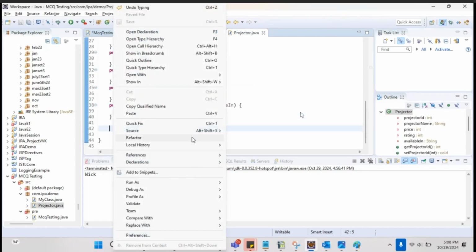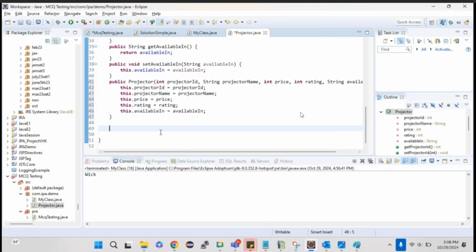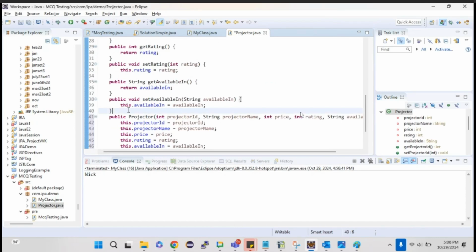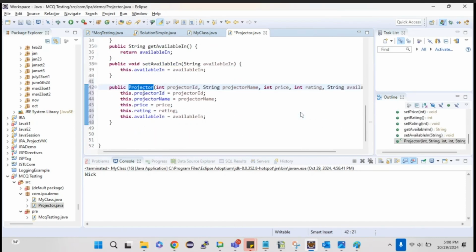So same as source, generate constructor using fields. That's it. As I mentioned, the class name and constructor name will be the same thing. But one class can have multiple constructors. But there is one small thing.